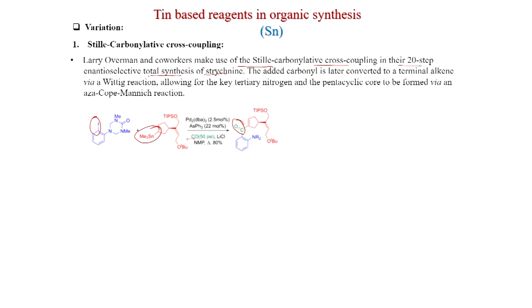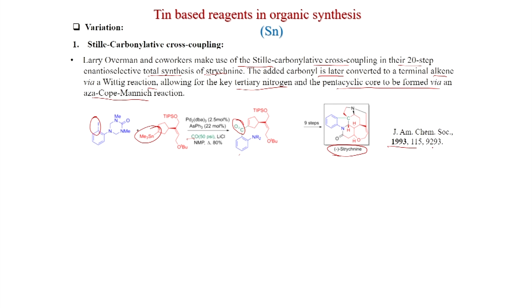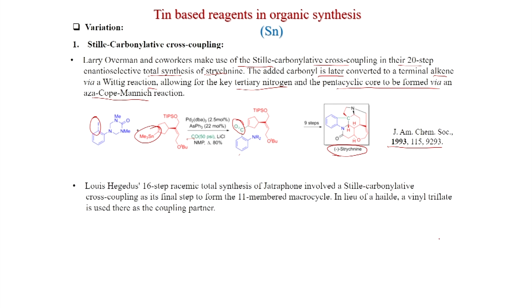And the added carbonyl is later converted to a terminal alkene by Wittig reaction, allowing for the key tertiary nitrogen atom and the pentacyclic core to be formed by aza-Cope Mannich reaction. So, this is the final product, but this reaction is very important because the carbonyl group is formed, where the carbonyl group is attached to an aryl and a vinyl component. So, this intermediate is formed by Stille reaction, and this work was published in JACS 1993.